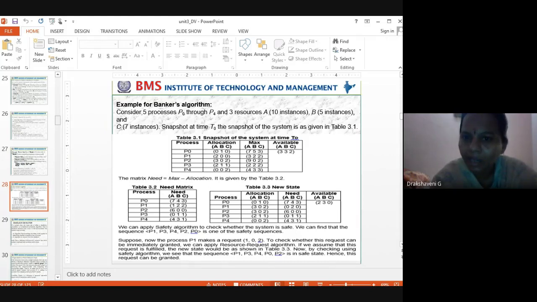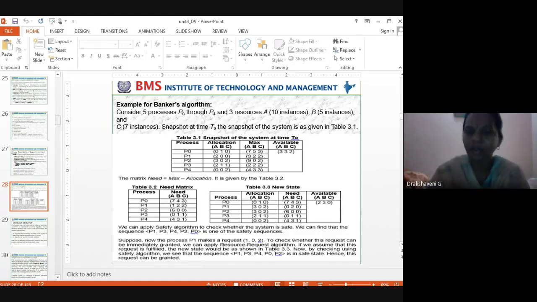Available: the current available resources. How many do we currently have available? 3, 3, 2 is available with me now. How many CPUs, how many printers, how many books are available right now? Out of 10, already 7 I have allocated. Out of 5, already 2 have been allocated. Out of 7, the remaining right now is only 2. Clear about this? 3, 3, 2 are my resources currently available.